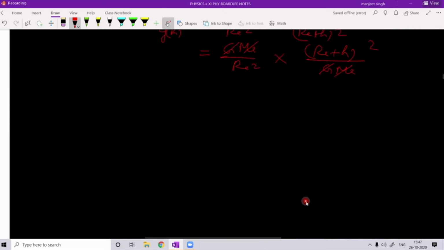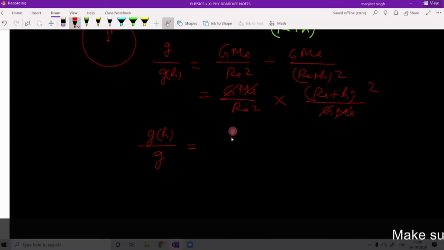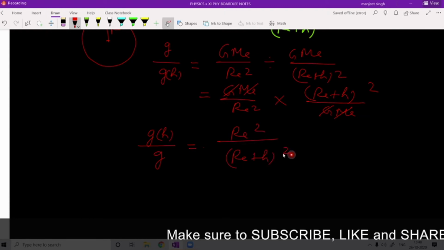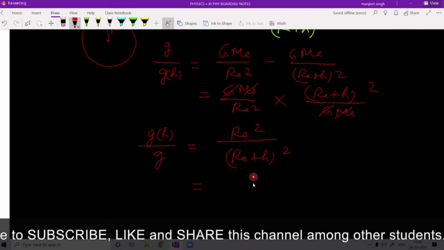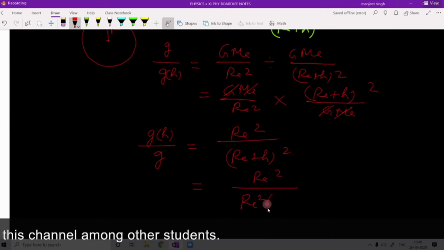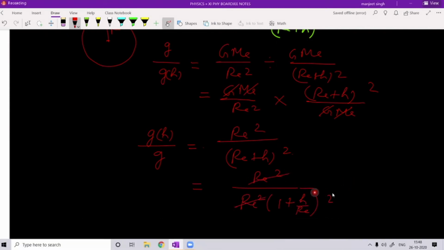What is remaining? So we will write this in the form of gh upon g. Okay, invert it. So it will become Re square divided by (Re plus h) whole square, right? Now, if you take out Re square outside, then it will become (1 plus h upon Re) whole square. Okay. Now this Re square gets cancelled.